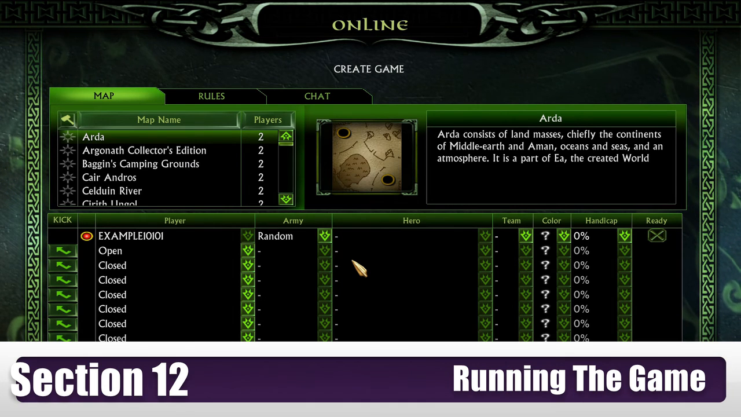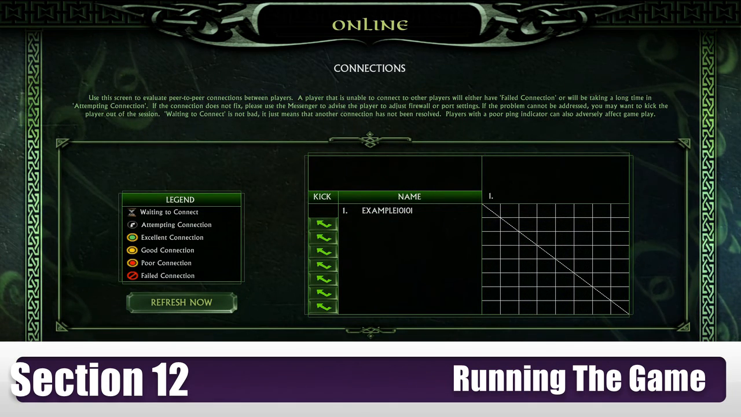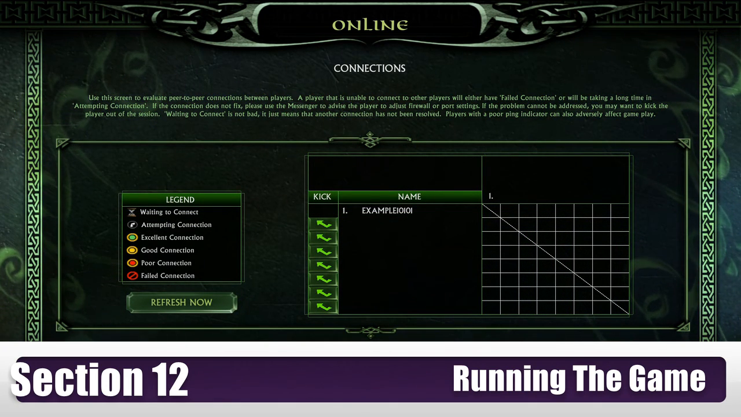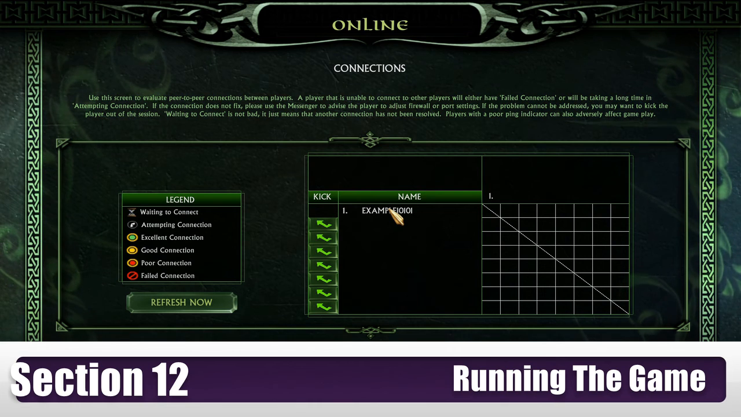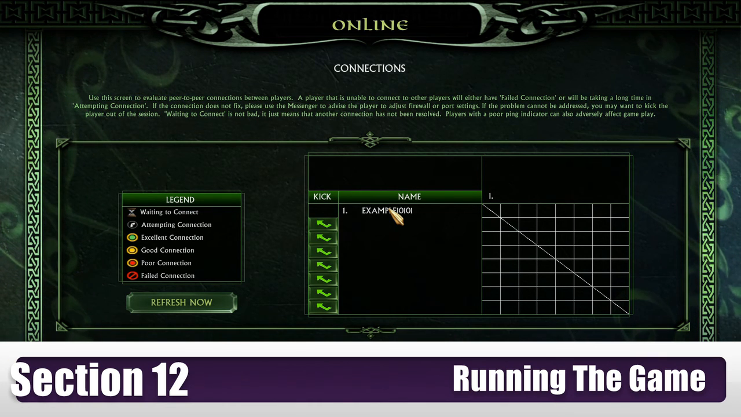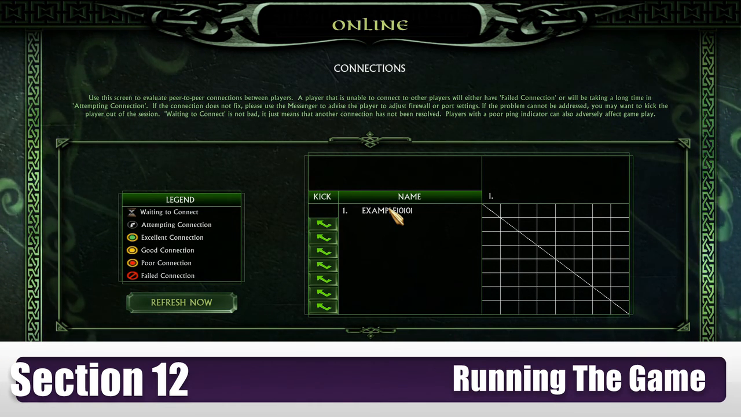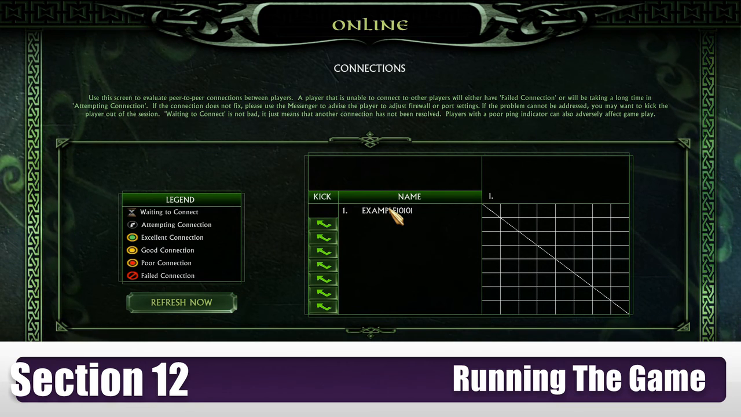And the room will be hosted. Now the first point I need to make is the connections menu. If you're the host of the room, you will have access to the connections menu, but please bear in mind that if you're not the host, you won't have access. But since I'm the host for this, I'll be able to talk you through it.